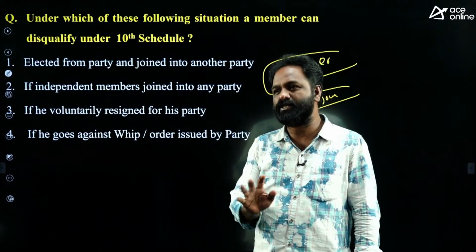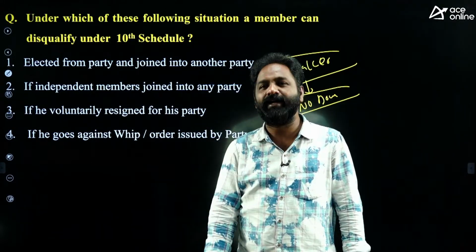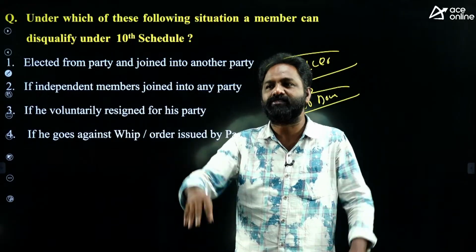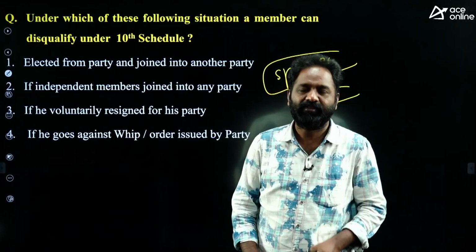So I am not insulting the Speaker, but the truth is very, very important. If the Speaker is not taking any decision on disqualification of MPs or MLAs for 3 years, 4 years and 5 years, then what is the use of this anti-defection law? Then what is the use?